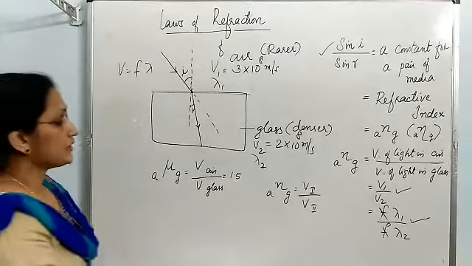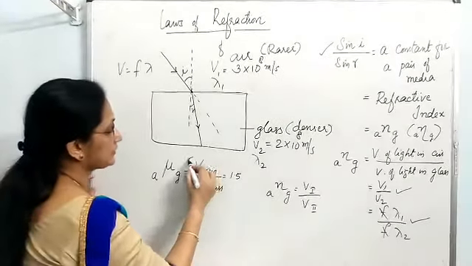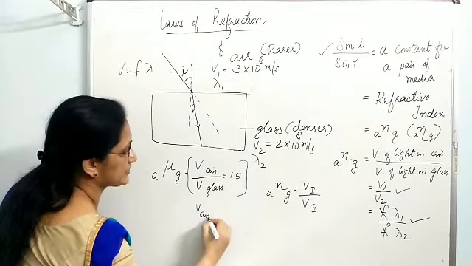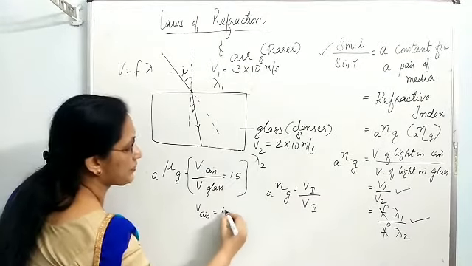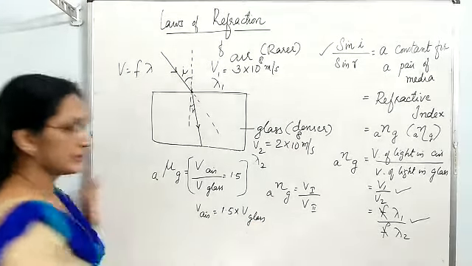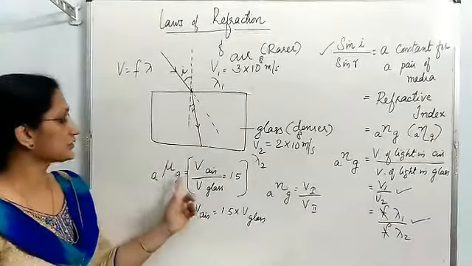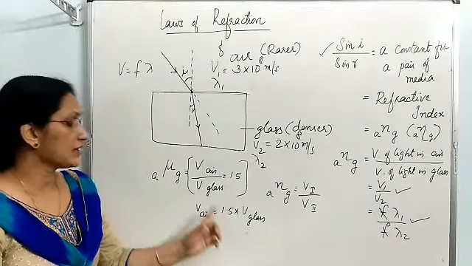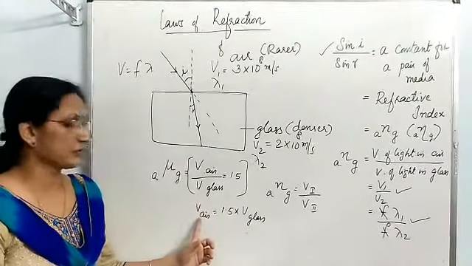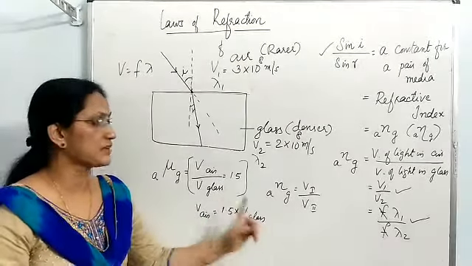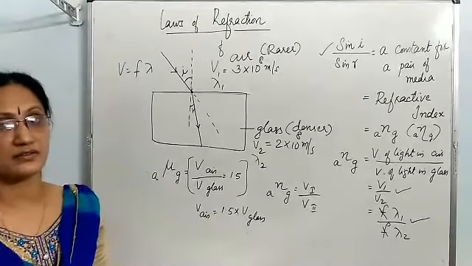That means you can write like this: velocity of light in air is 1.5 into velocity of light in glass. So refractive index of glass with respect to air is 1.5, means the velocity of light in air is 1.5 times velocity of light in glass.